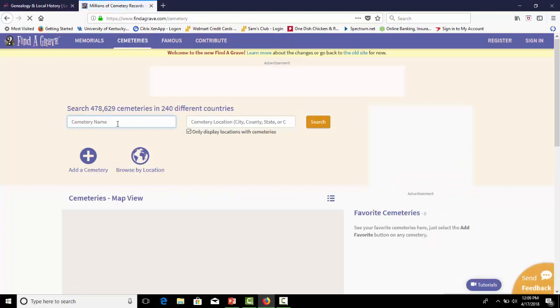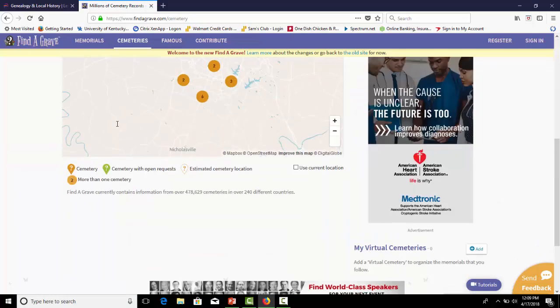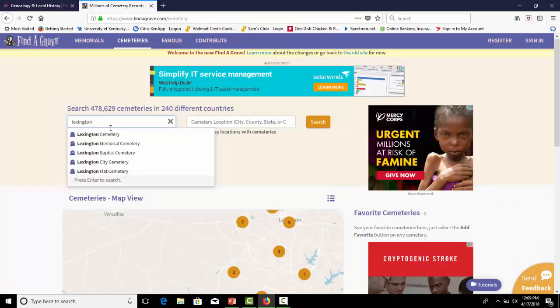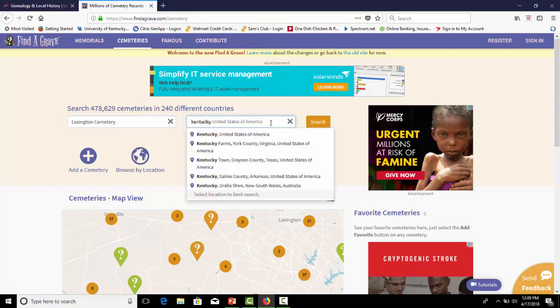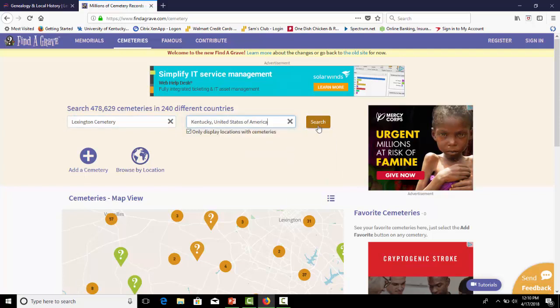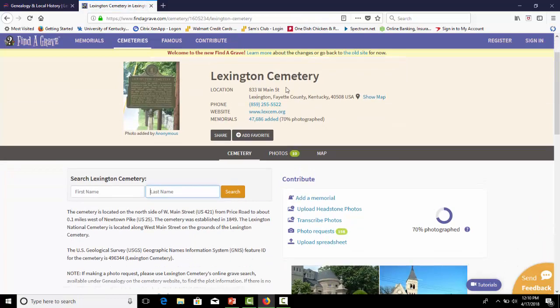and you can search for a specific cemetery. If you want to, you can add a cemetery if you find that there's one not on there. For this search, we're going to look at the Lexington Cemetery, and we want to make sure that we're looking in Kentucky in case there are other Lexington cemeteries. That produces 3 results. We'll look at this first one here, and it gives you a lot of information: the location, the phone number if you want to call if you have questions, and even the website.